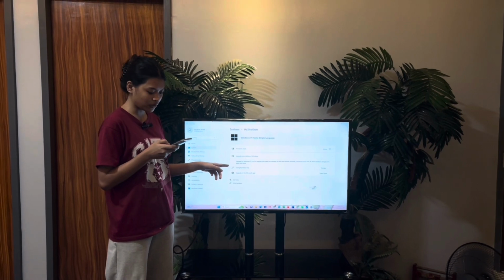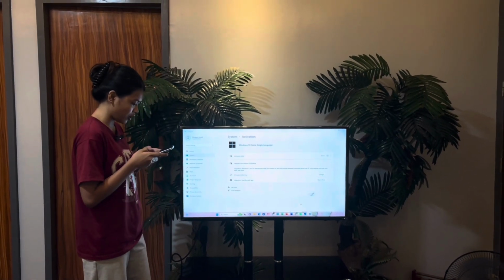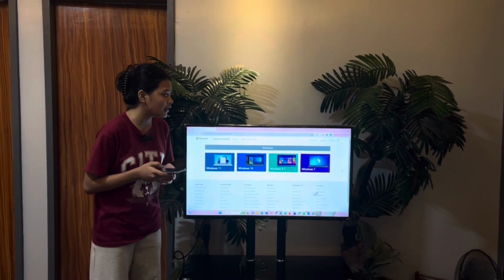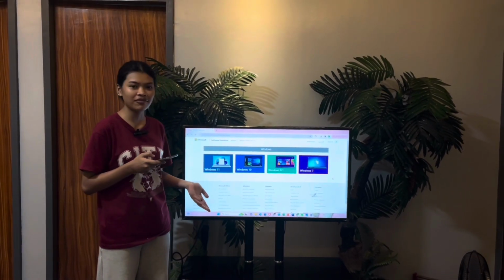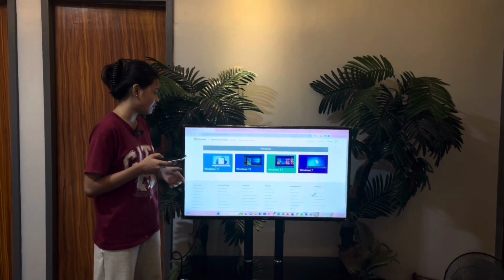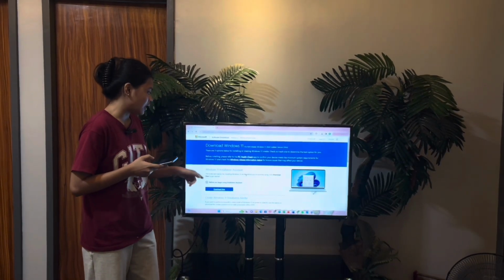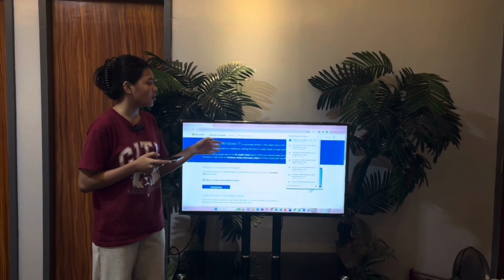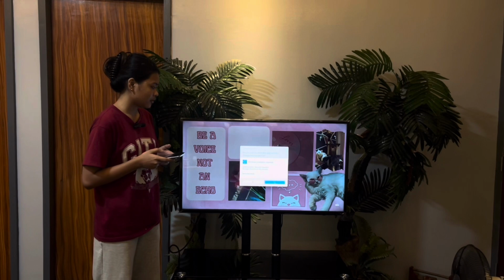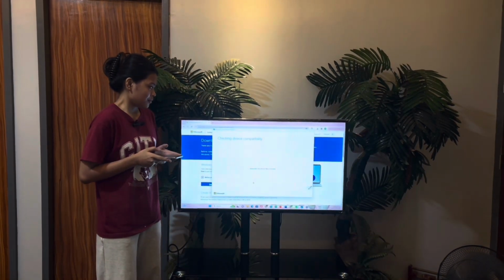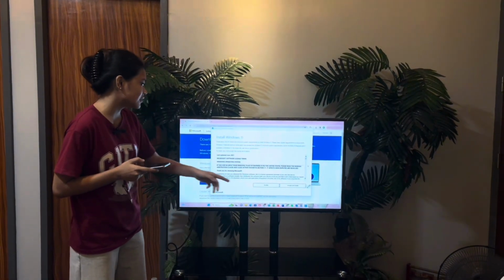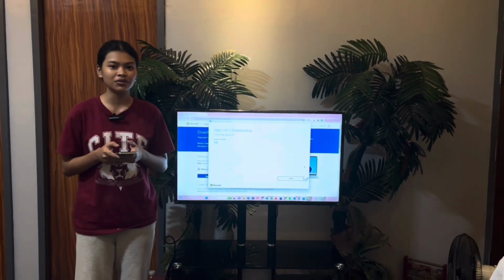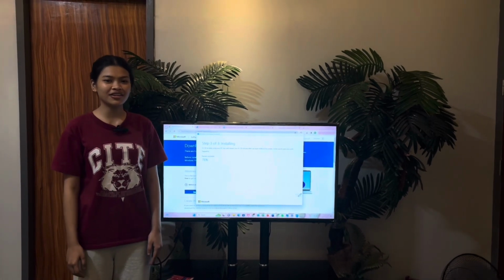Now we will go to the web and search for software download. Since my computer is already Windows 11, we will choose Windows 11 and download. After it is downloaded, open the file, click yes, and accept and install. Wait for it to download, and wait for all the steps to finish.